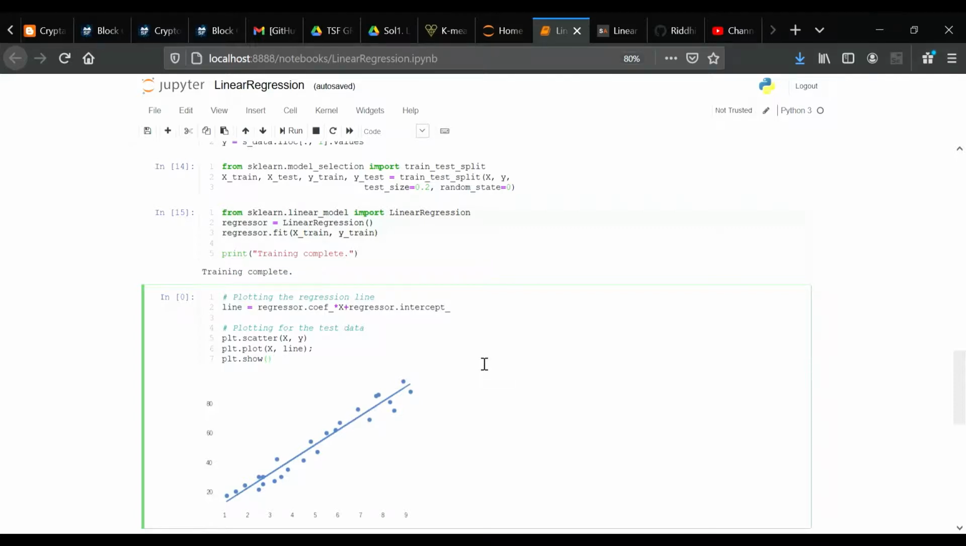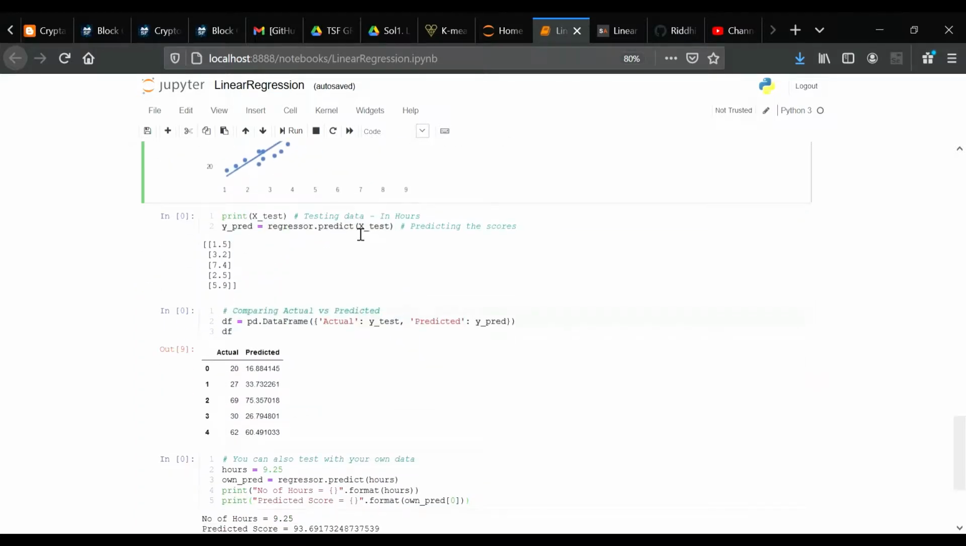Now making the predictions. So here is the script for making the predictions. Now that we have trained our algorithm, it's time to make some predictions. To do so, we will use our test data and see how accurately our algorithm predicts the percentage score. To make predictions on the test data, execute the following script. This is the script we need to execute.